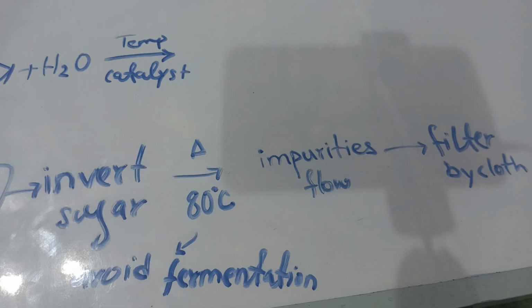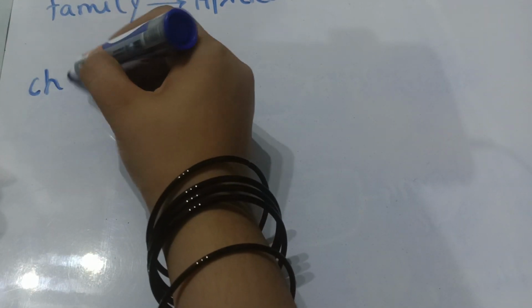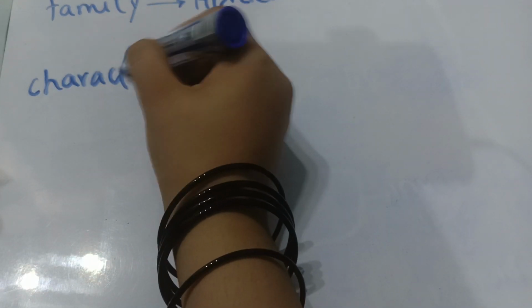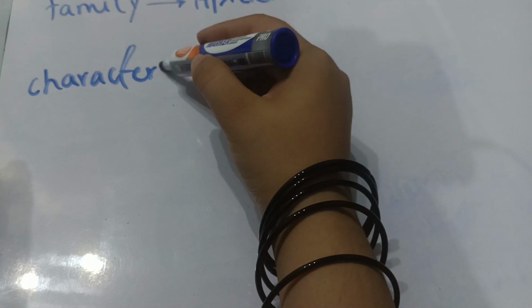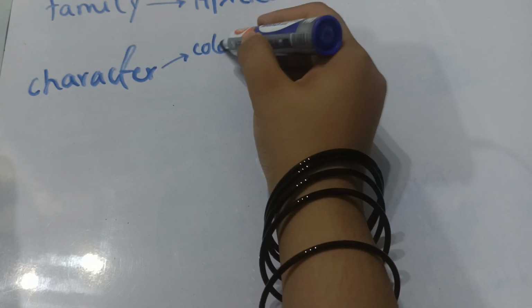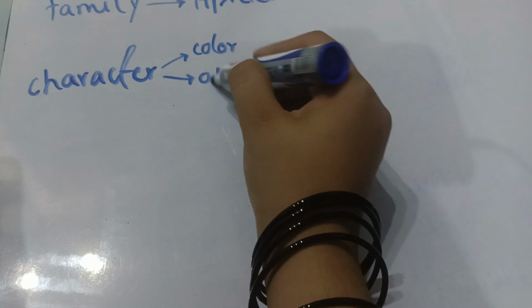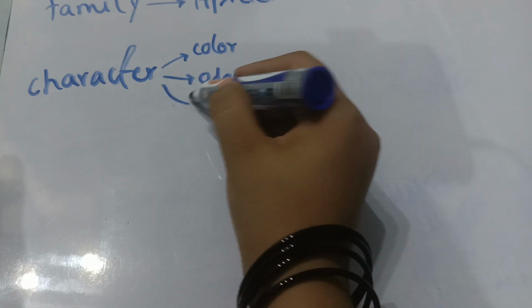The next thing is that we will study some characteristics of honey. We will discuss its color, its odor, and its taste.